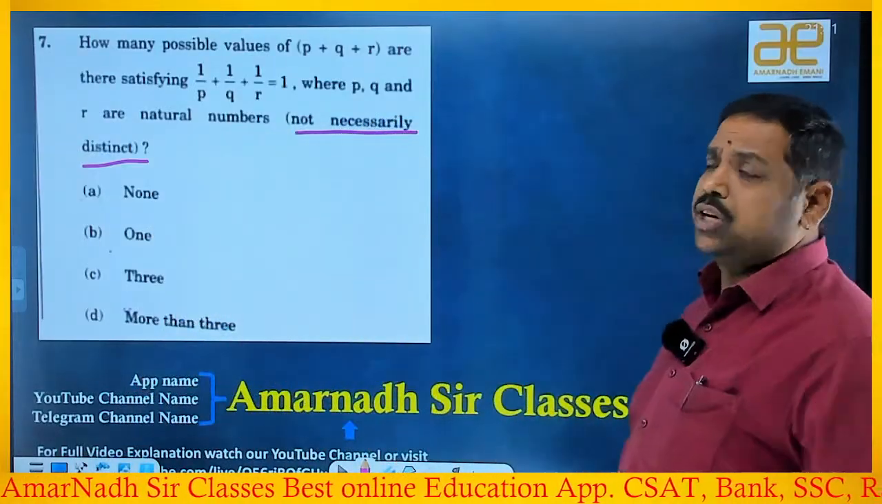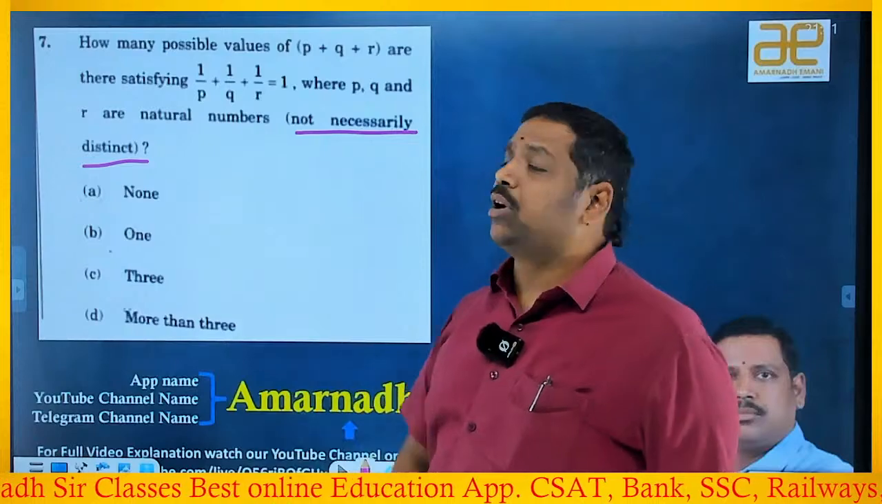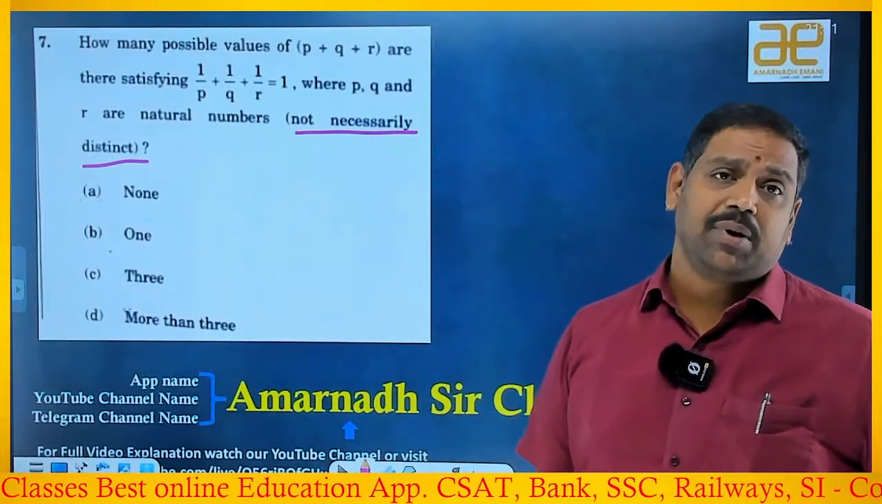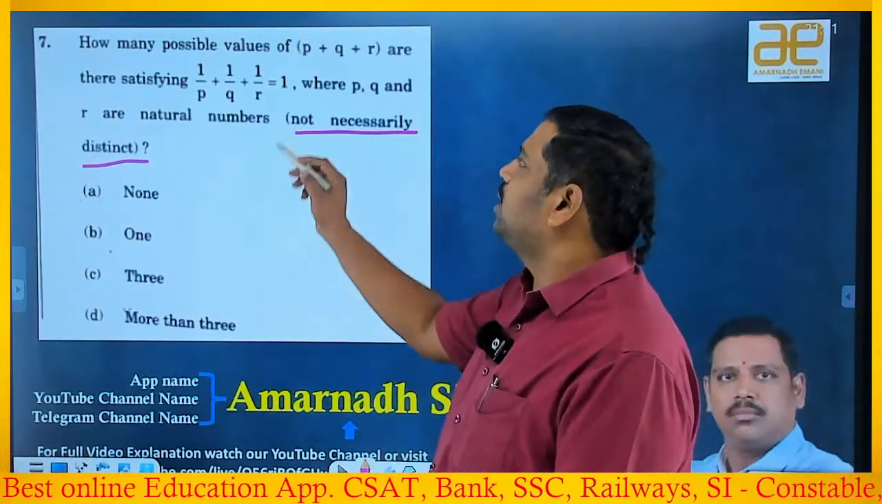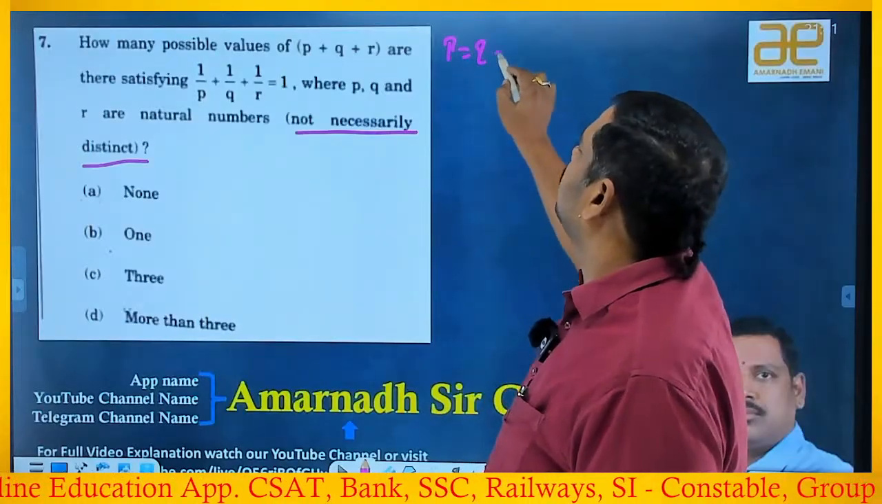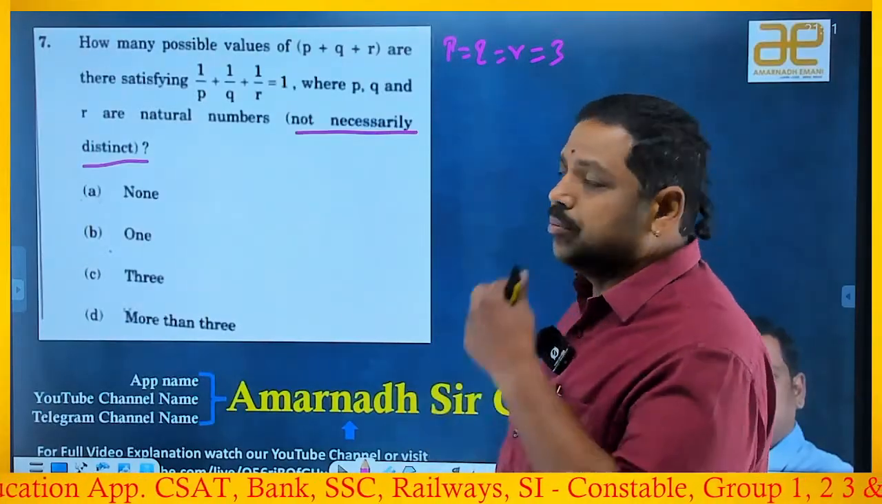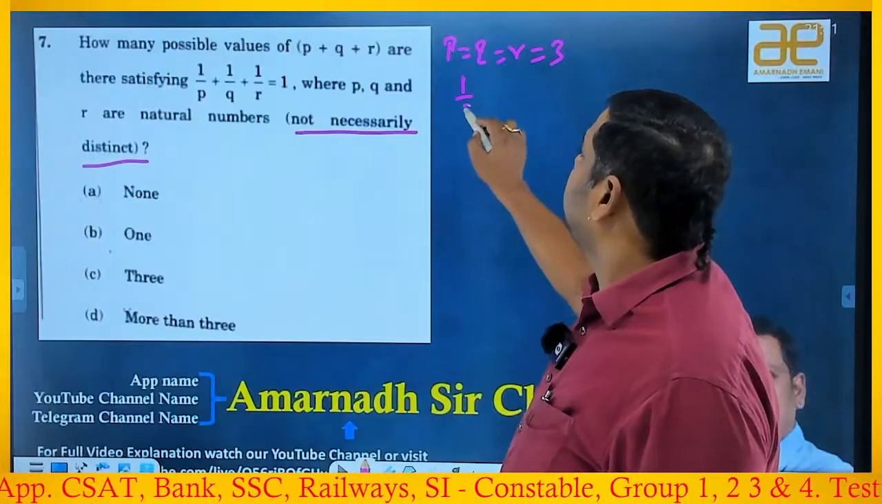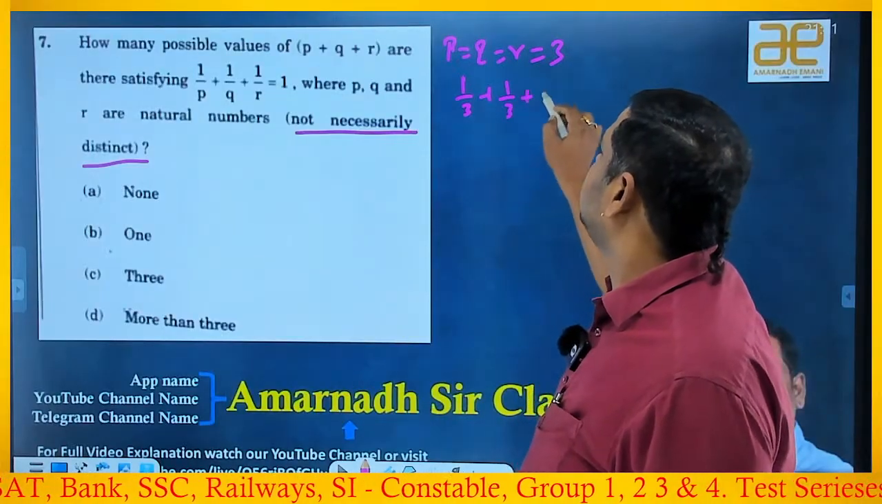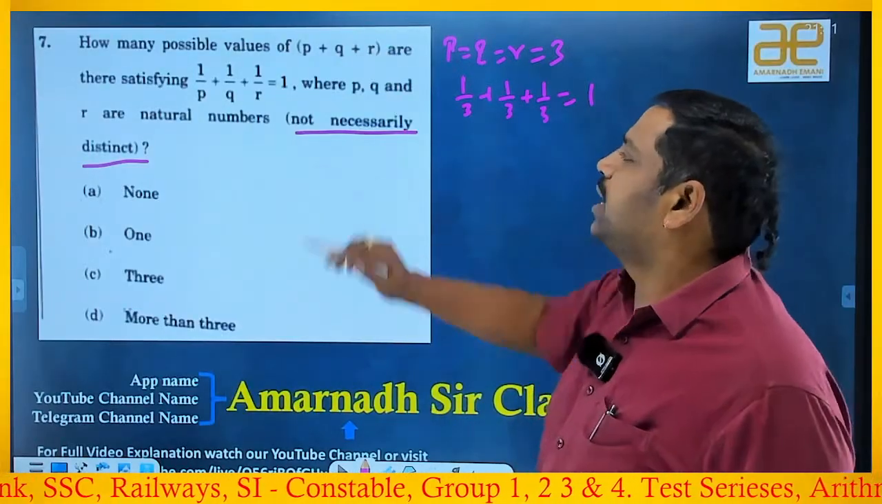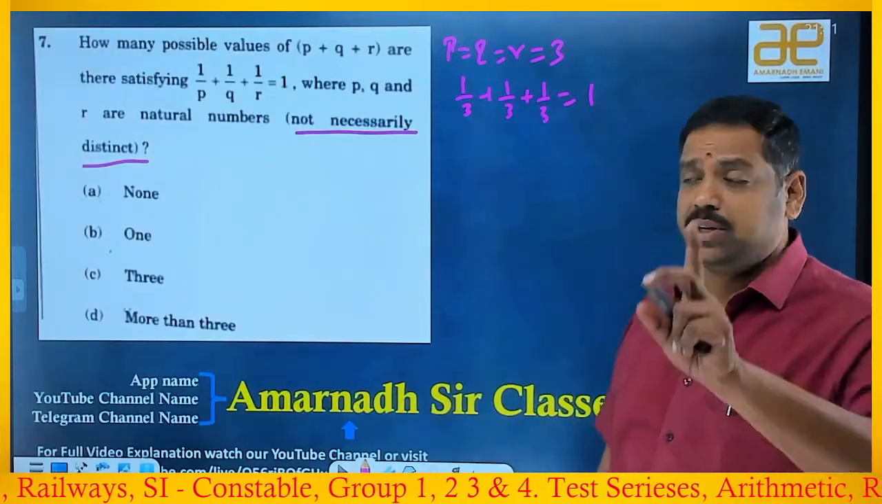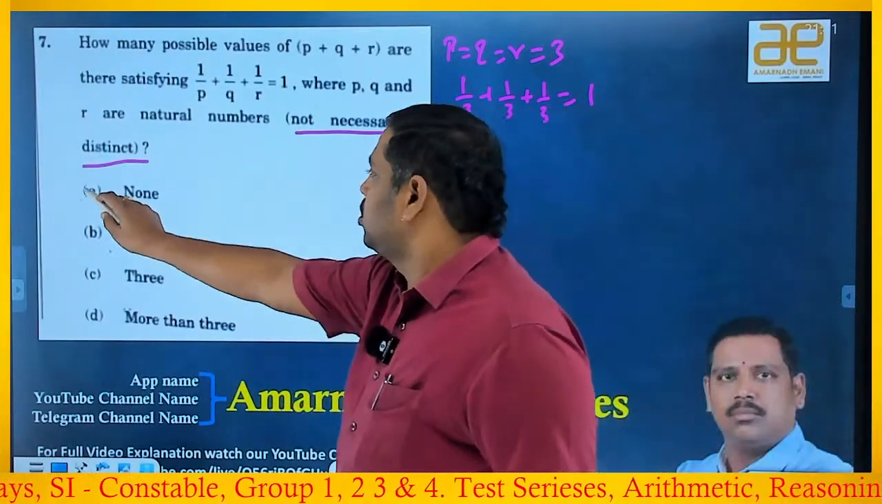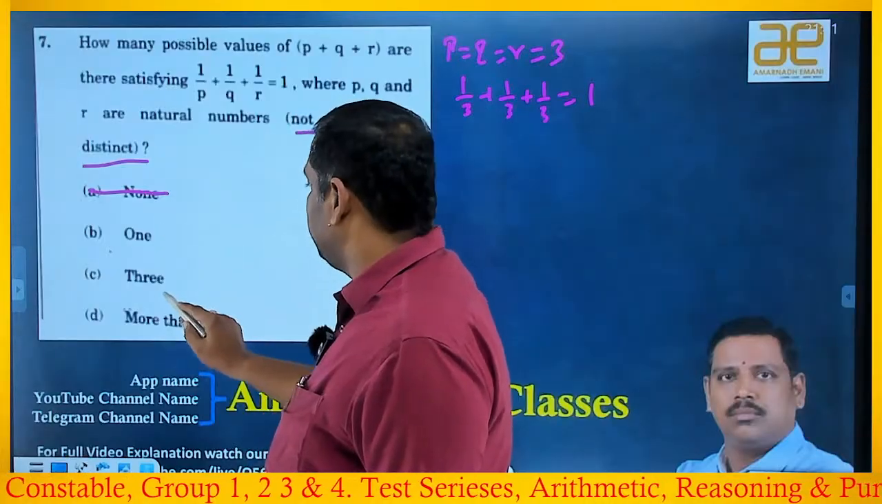Now let's see the question. So not necessarily distinct is important. Okay. So they might be the same, right? Why? Because if you take P equals Q equals R equals 3, suppose, then what you will get is 1 by 3 plus 1 by 3 plus 1 by 3 equals 1. Okay, happily we can take it. So one possibility is there. Observe the options: none, not, because already I found one. 1, 3, more than 3.